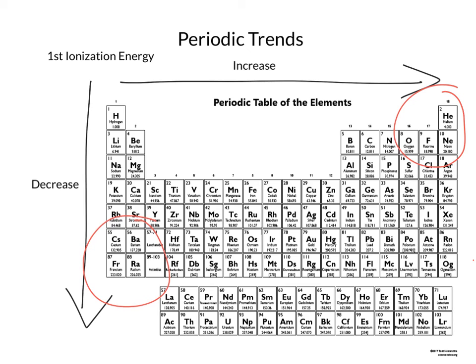That means that as we go from the lower left to the upper right, we're generally going to see an increase in first ionization energy for the atoms. Again, this trend is completely the opposite of atomic radius. And just like with the atomic radius, there are going to be some times where it doesn't completely line up with that. And at a later point, we'll talk about some of the inconsistencies you run into with first ionization energy.